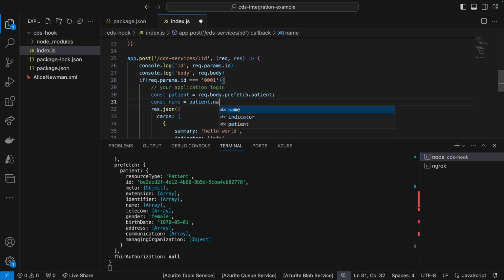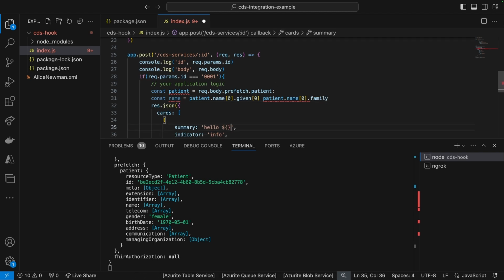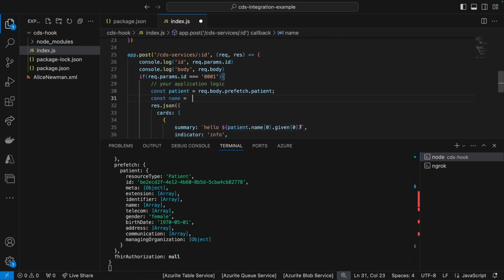So patient name is going to be an array, and we're going to have a given, that's an array as well. And then we're going to have a family name. So I'm just going to put this somewhere over here, and family. There we go. So those are the two things. I will now want an interpolated string over here. Let's say, actually, I'll just put it here. Like that.